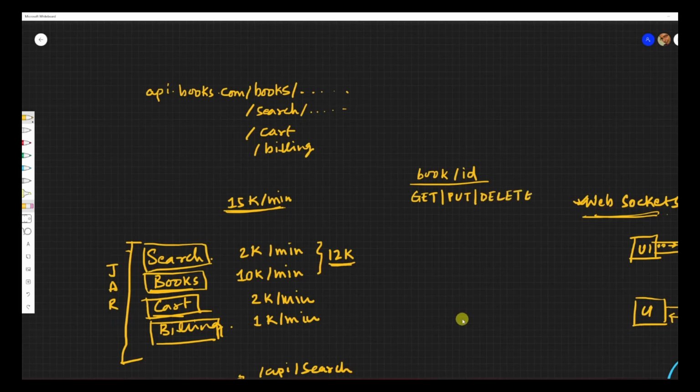And we had another one which was just book, which was a post endpoint, and I can create a health endpoint, let's say. So this just monitors and sends a 200 OK, saying that this instance is fine.